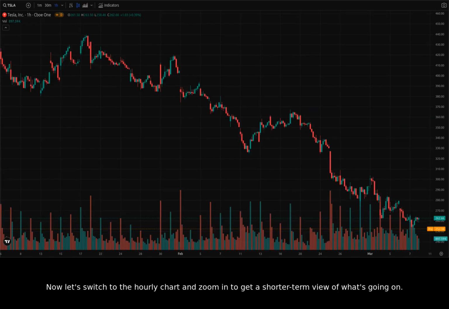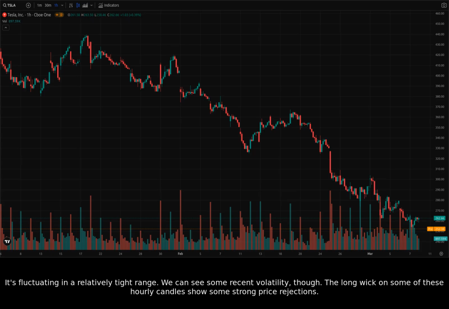Now let's switch to the hourly chart and zoom in to get a shorter-term view of what's going on. This allows us to more closely inspect recent market activity and try to determine if there are signs of a shift. On the hourly chart, we see Tesla bouncing around in what appears to be a consolidation zone. It's fluctuating in a relatively tight range. We can see some recent volatility, though.